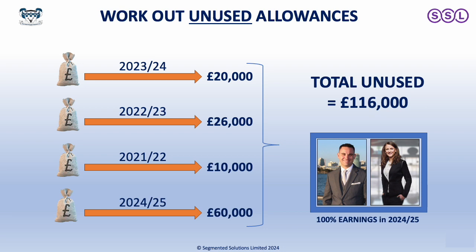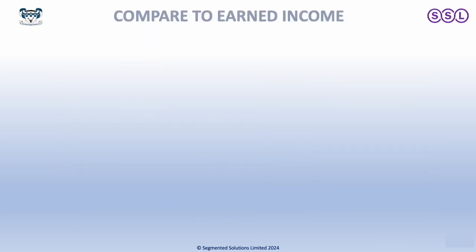However, there is a limit, and the limit is 100% of your earnings in the tax year 2024-25. So we're going to look at an example where someone has earnings that are below this 116,000, because if you don't have earnings of 116,000 in the tax year 2024-25, you're not going to be able to use up all of those allowances.